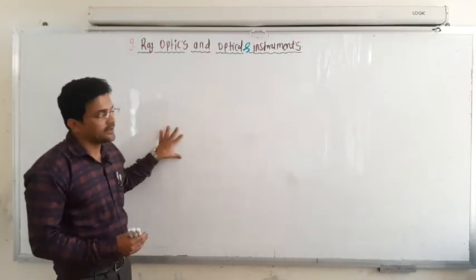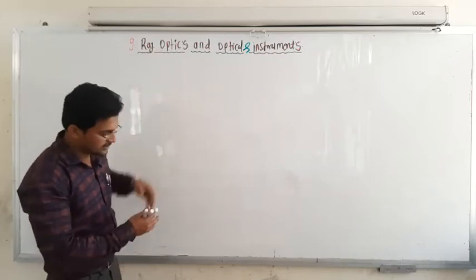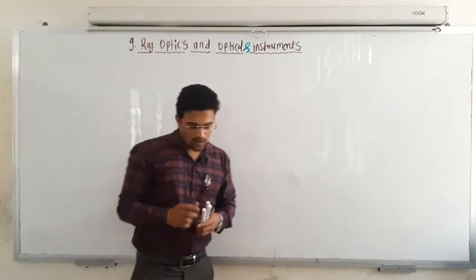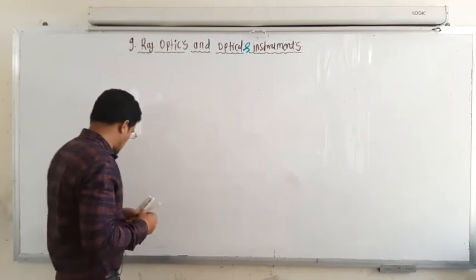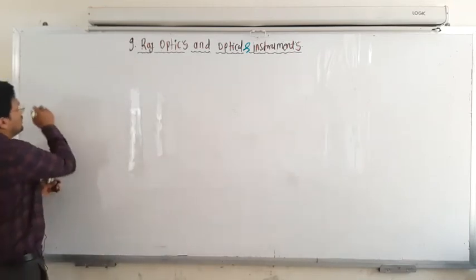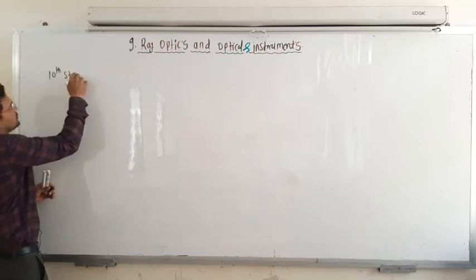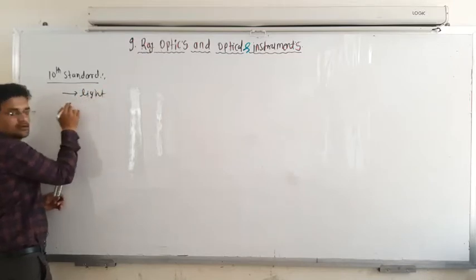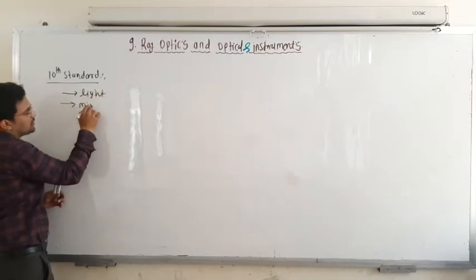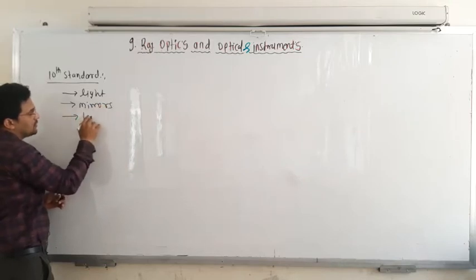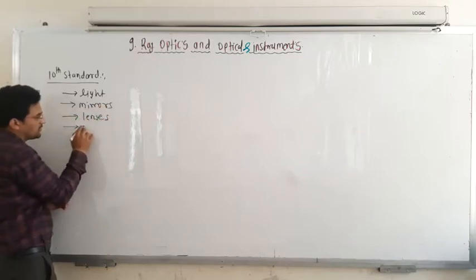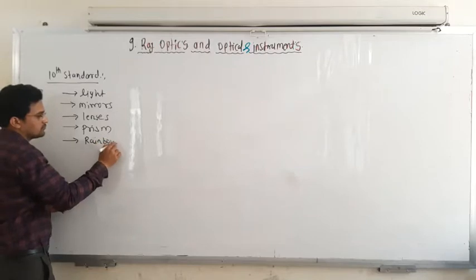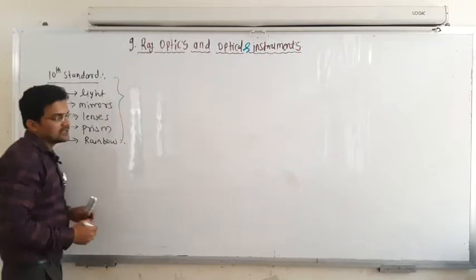Today we are beginning a new topic, the ninth topic: ray optics and optical instruments. Already in the 10th standard, you have learned about light, different types of mirrors and lenses, the prism, and the rainbow. These are the things you have already learned in your 10th standard.